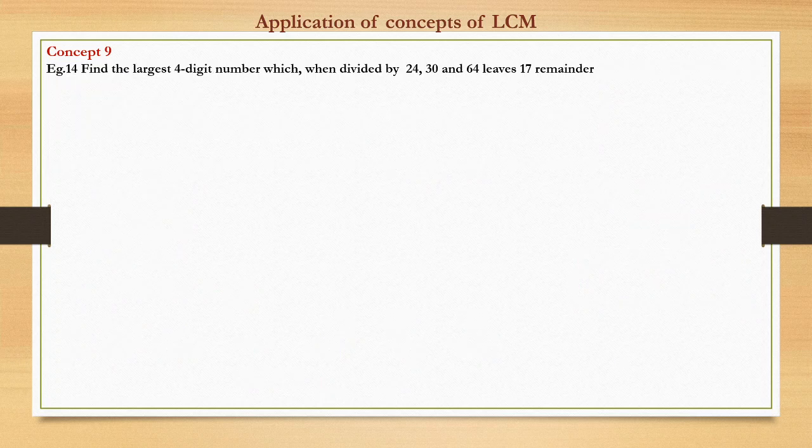Now same question: find the largest four digit number which when divided by 24, 30 and 64 leaves 17 as remainder. From the previous question we know any number divisible by 24, 30 and 64 can be written as 960k.